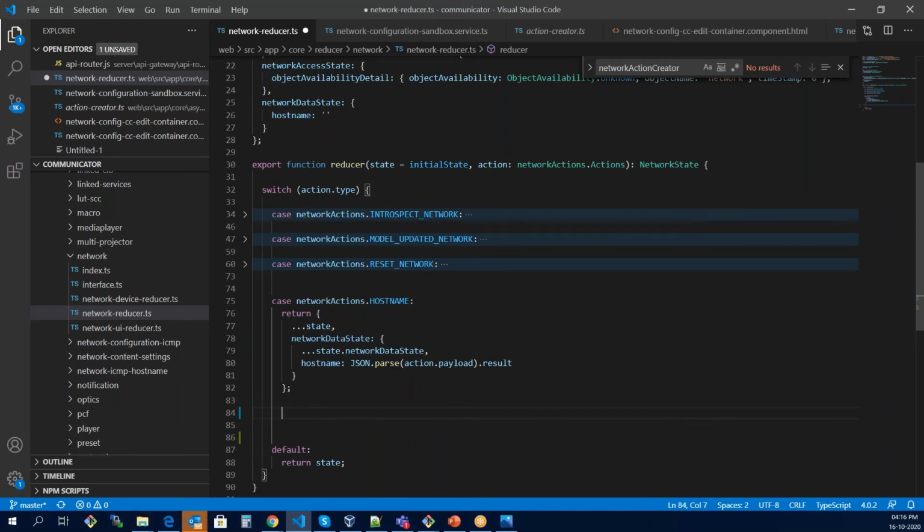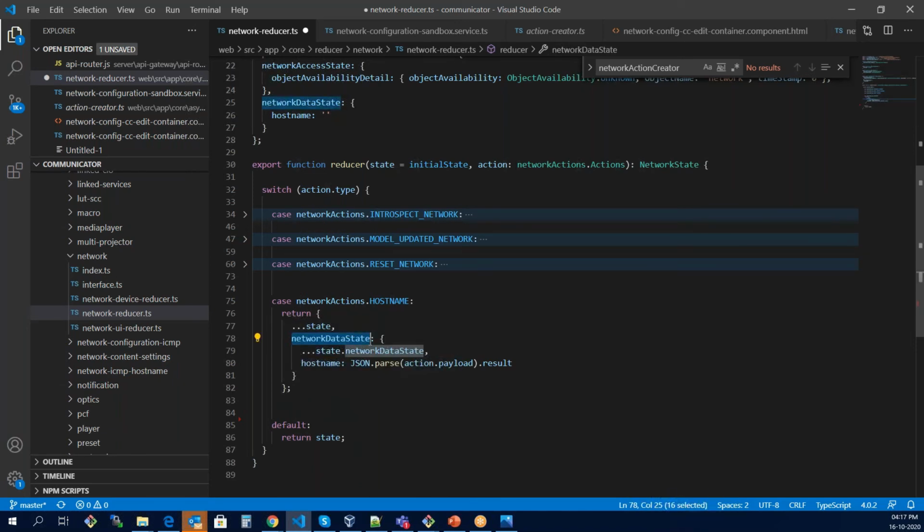Basically, suppose you have an array, let's say an array of states. You write dot dot dot and then the array. In Java 8 we also have the same thing: if you have an array, you write dot dot dot and then give it. So it returns you the state, separated by comma, and it will also return you the network data state.